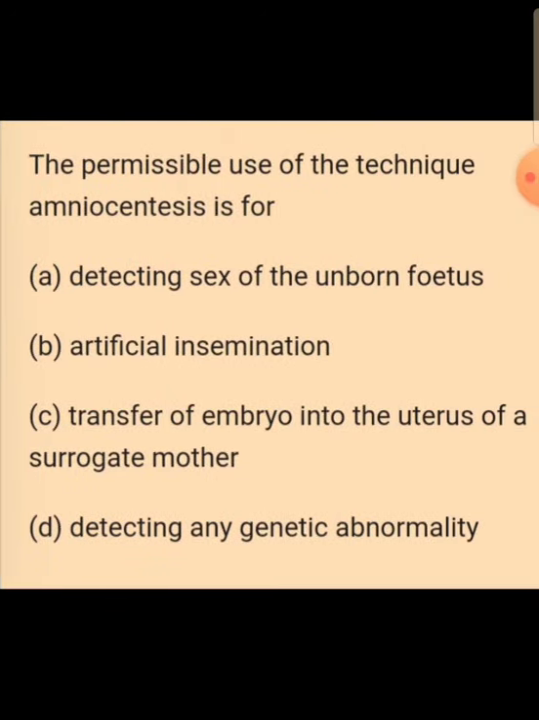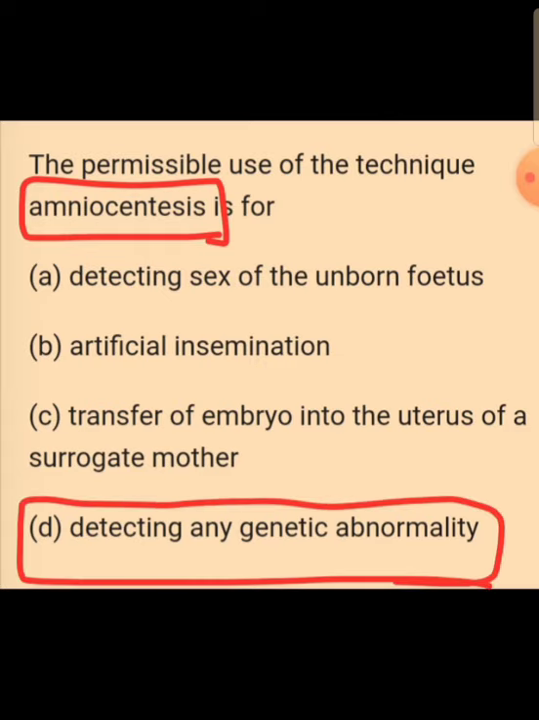The permissible use of the technique amniocentesis is for, as I said, a technique to determine the genetic abnormalities of the fetus. So it is permissible only for detecting any kind of genetic abnormalities, not for detecting the sex, not for female feticide.